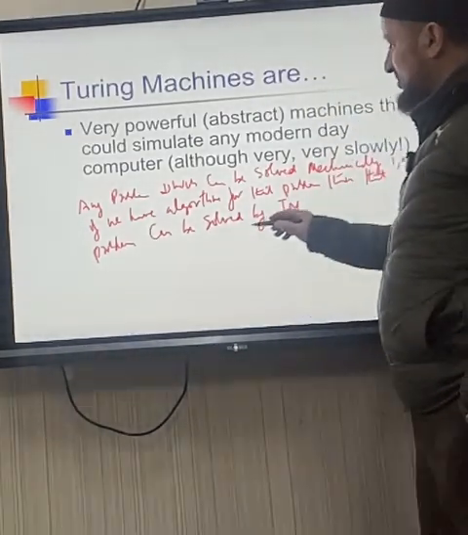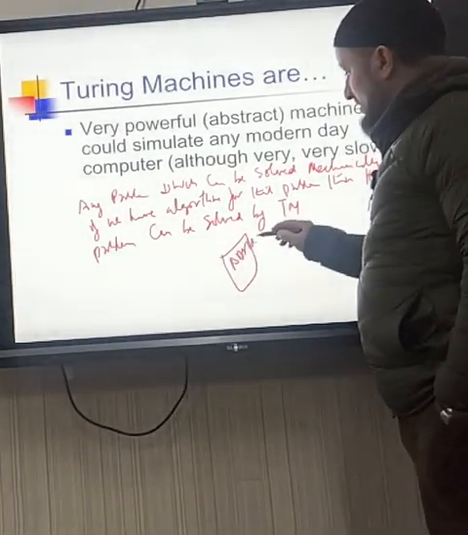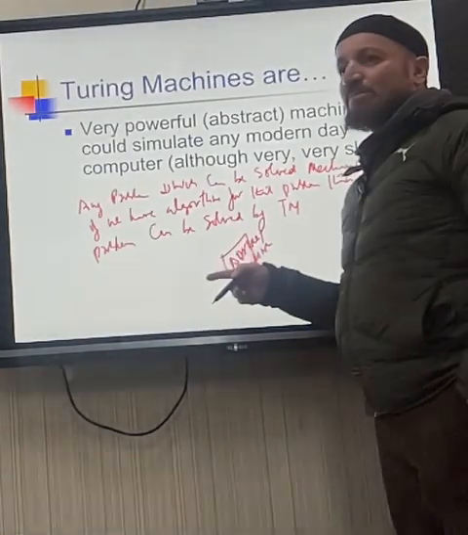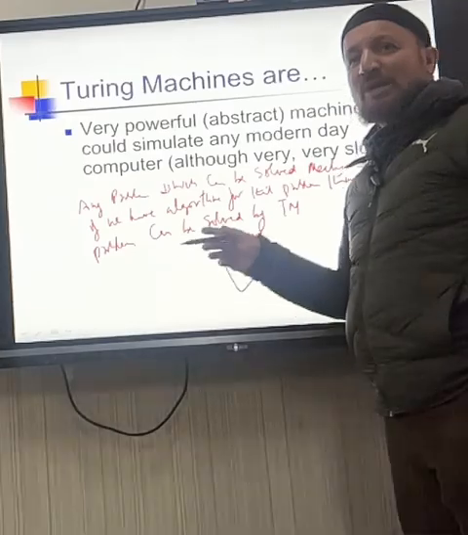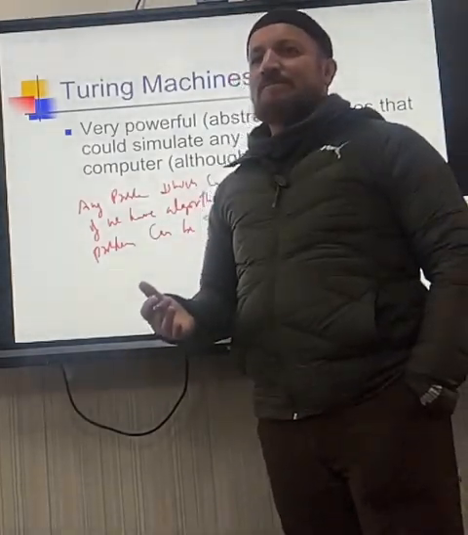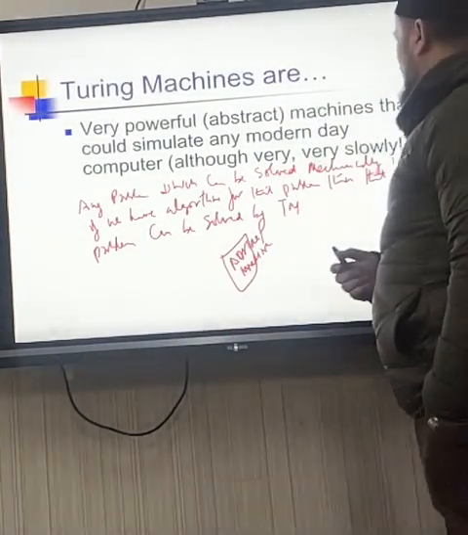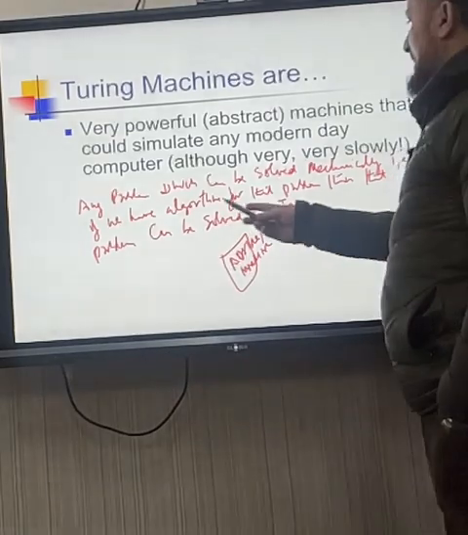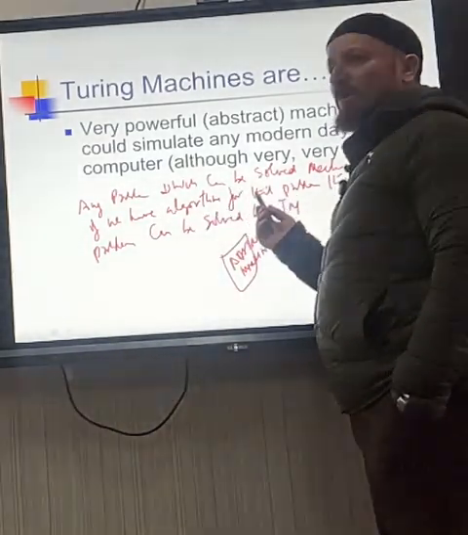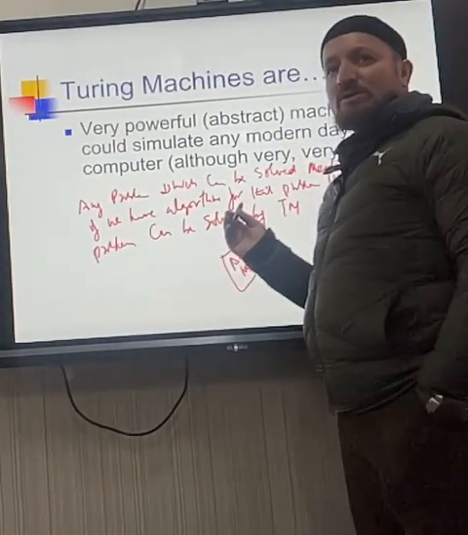So Turing machine is typically the abstract computer. This is an abstract machine which is like a computer. It was before we had a computer, we had this abstract machine, and because of this, we started creating the computers in the real sense. Getting the point? So a problem which can be solved mechanically, that is, if we have an algorithm for that problem, then that problem can be solved by Turing machine.